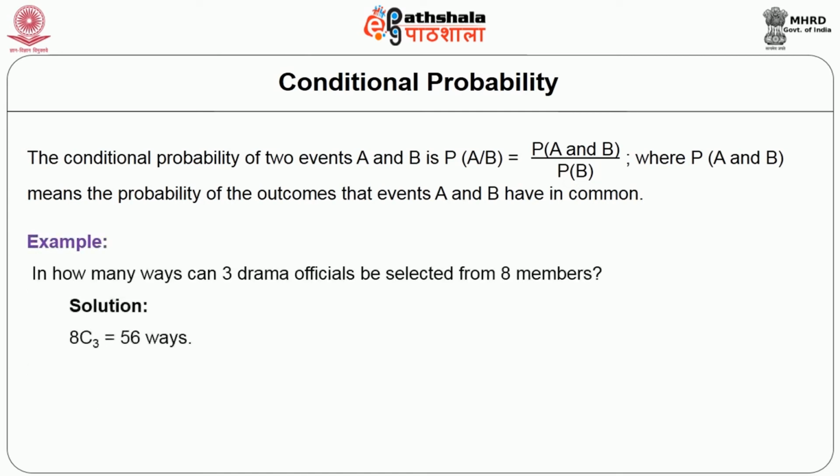Likewise, there are many examples that show how the probability may differ. Here is one more example: in how many ways can 3 drama officials be selected from 8 members? For this you have 8 combinations.